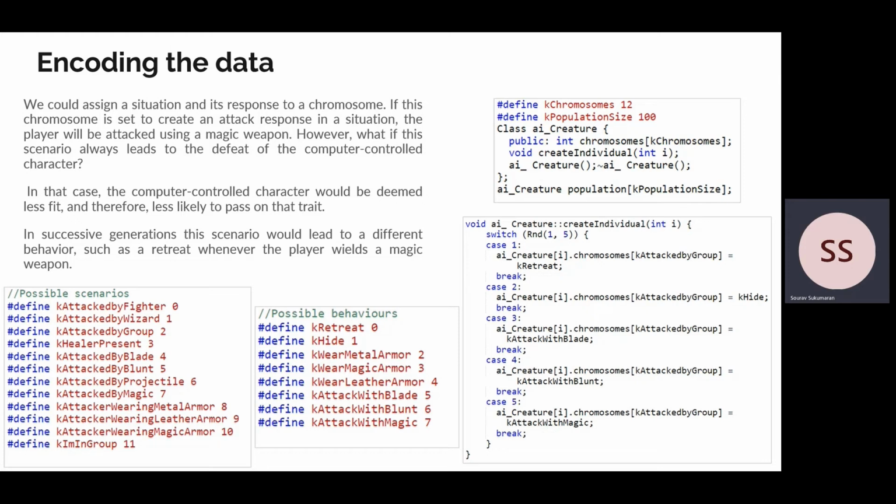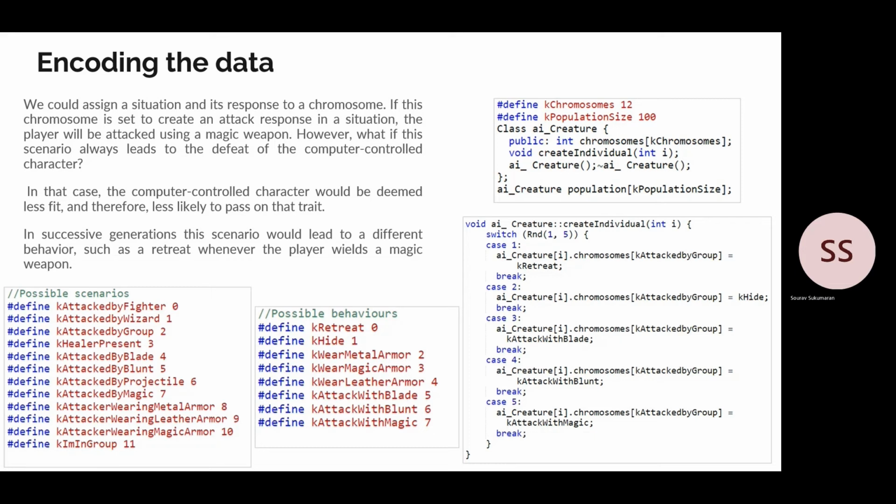We also create these AI creatures by randomly assigning responses to different situations. We can see them being assigned different responses when in the scenario when they are attacked by a group here.